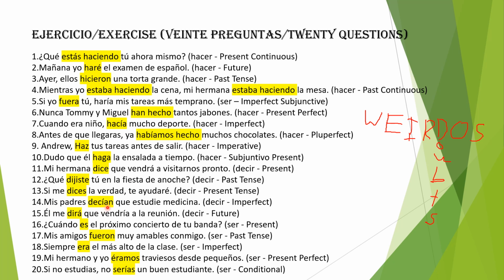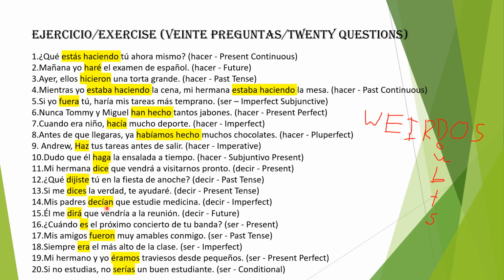Mis padres decían que estudie medicina. My parents told me to study medicine. My parents used to tell me that I study medicine, because decían indicates a habitual action.